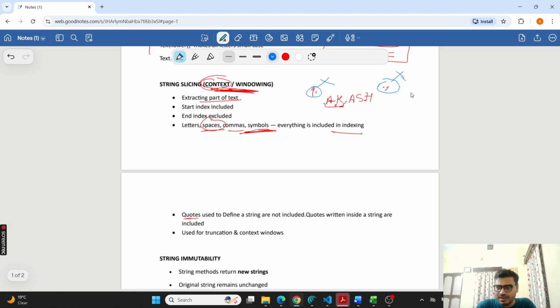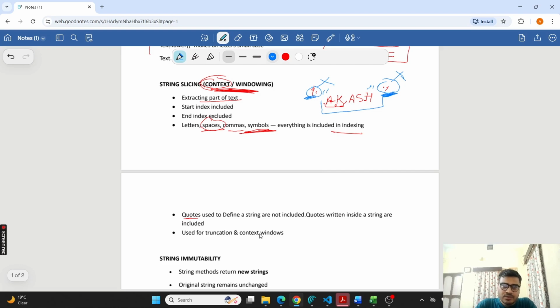But inside these two quotes, anything you write will be included, even if you write another pair of quotes. But the quotes outside the string will not be included in the index.